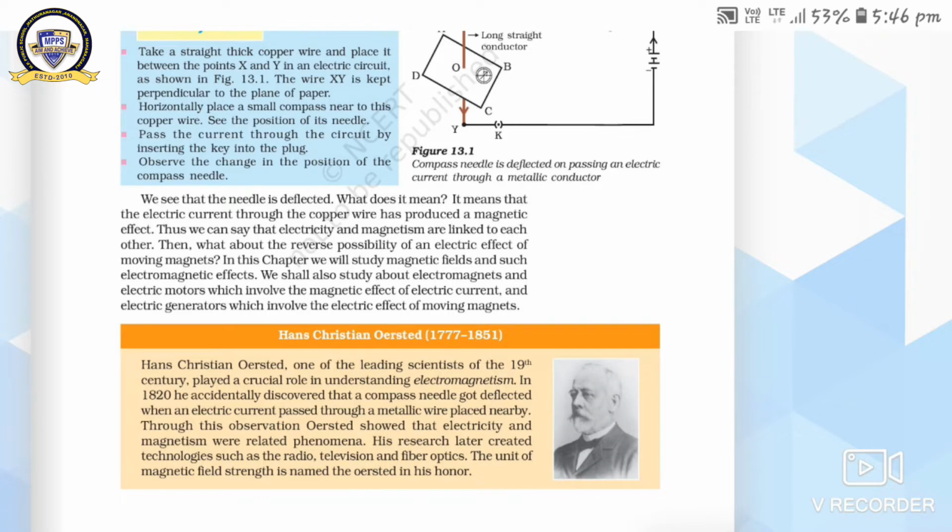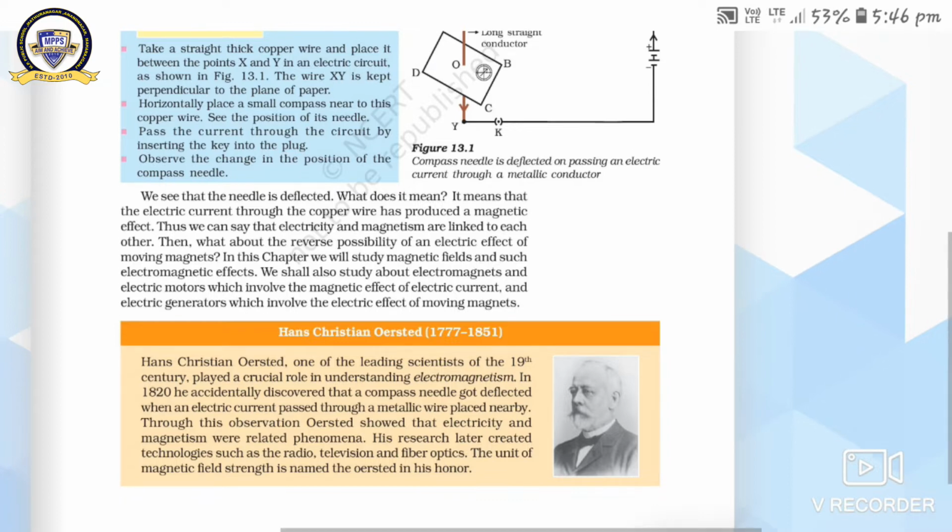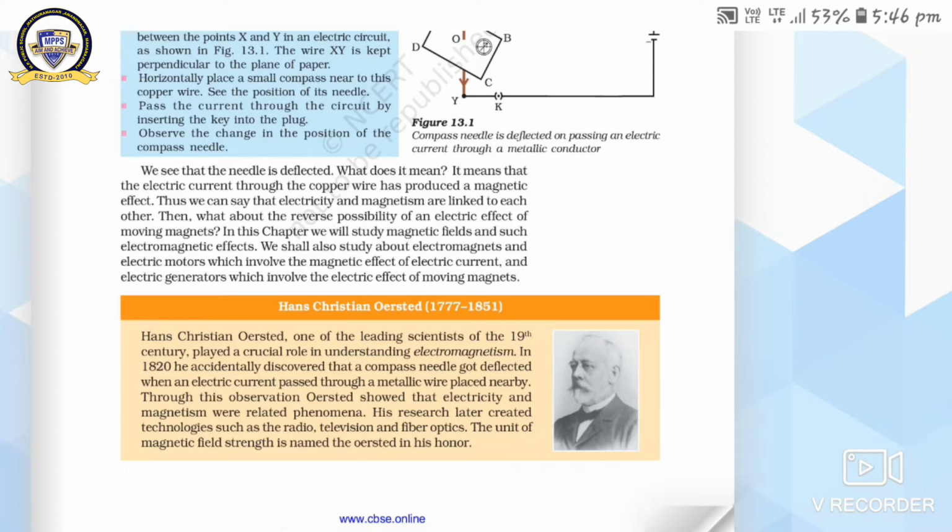His research later created technologies such as the radio, television and fiber optics. It means electromagnetism plays a very important role in different technologies such as the radio, television and fiber optics. The unit of magnetic field strength is named the Ørsted in his honor. Okay, so dear students, this is the famous scientist Hans Christian Ørsted.